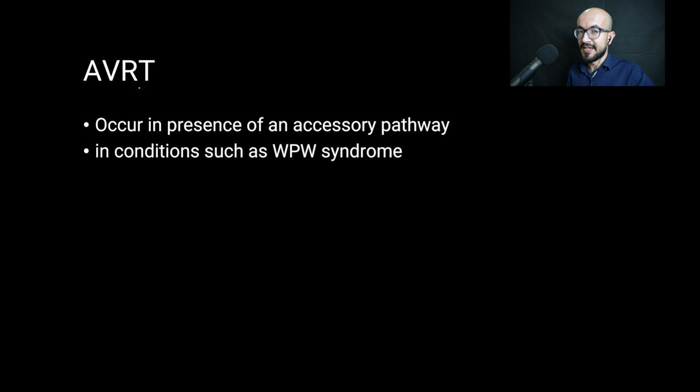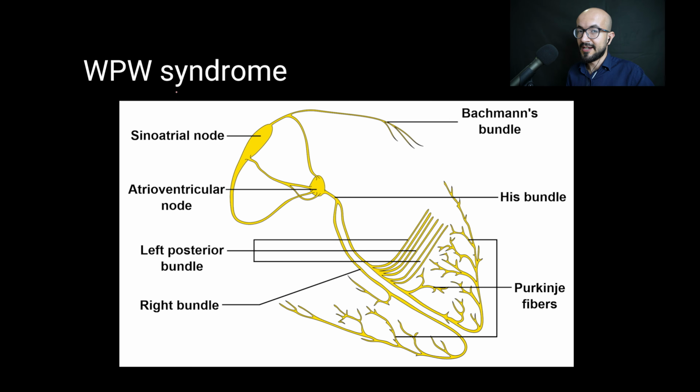Now let's talk about the atrioventricular reciprocating tachycardia, the AVRT. This type of supraventricular tachycardia occurs in the presence of an accessory pathway and in conditions such as Wolff-Parkinson-White syndrome. So let's talk a little bit about the Wolff-Parkinson-White syndrome. This syndrome is characterized by the presence of the accessory pathway, which is called the bundle of Kent.